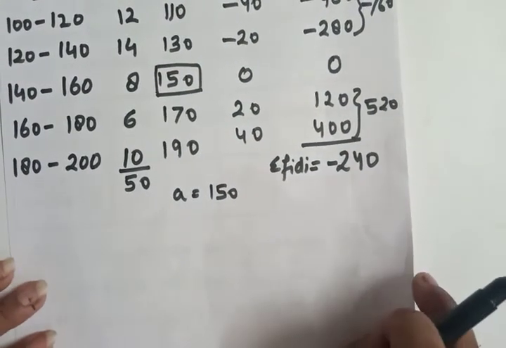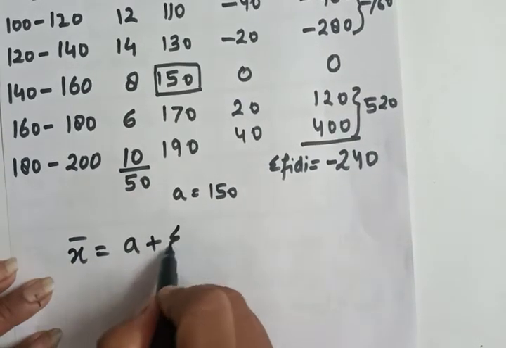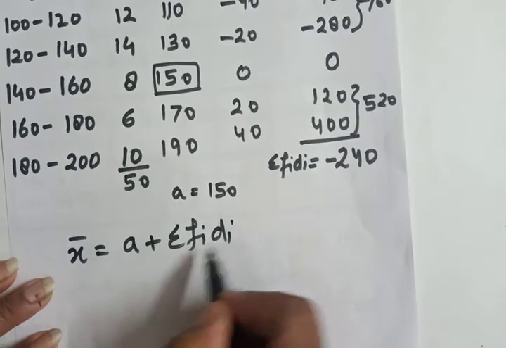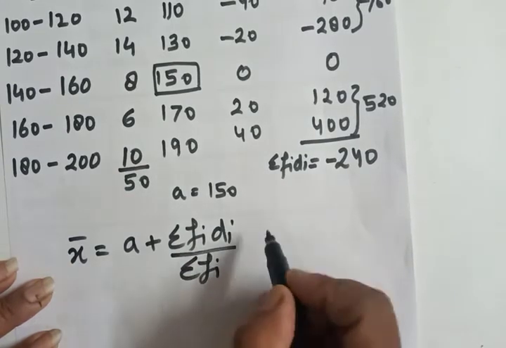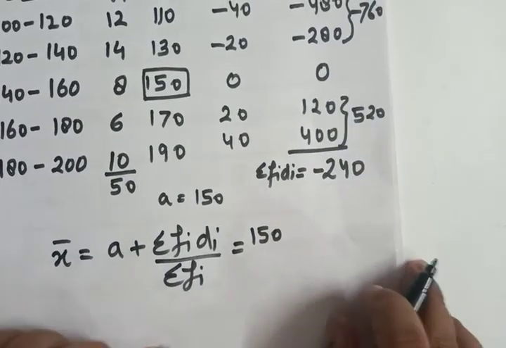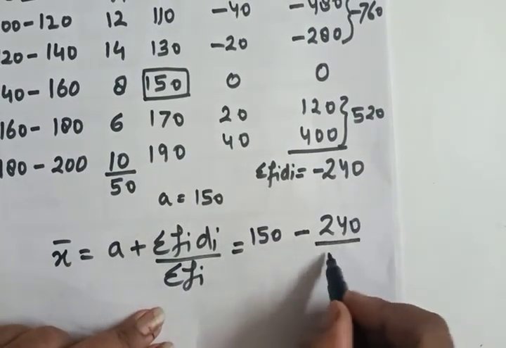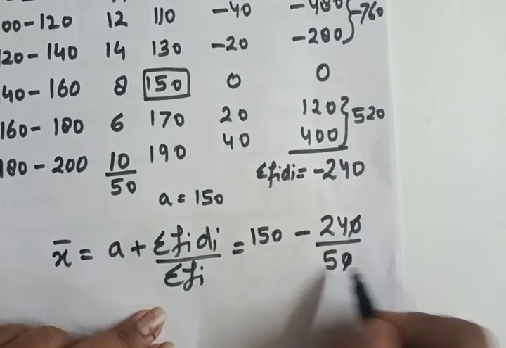Again we will write the formula: x bar is equal to a plus sigma fi di upon sigma fi. A we have already assumed, that is 150, plus minus 240 upon 50, the 0 will be cancelled out.